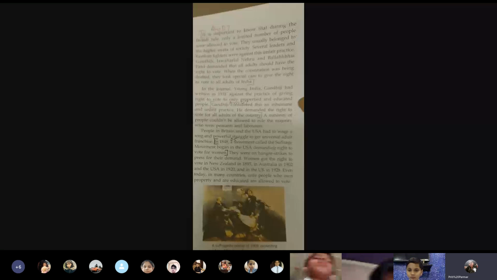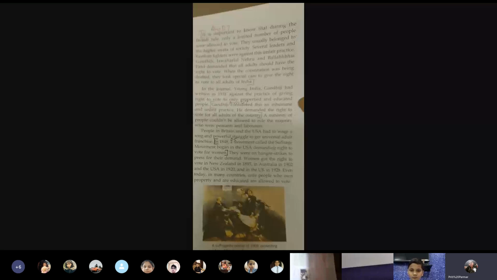Now, coming to the explanations, it is important to know that during the British rule, only a limited number of people were allowed to vote. They usually belonged to the higher strata of society. Several leaders and freedom fighters were against this unfair practice. Gandhiji, Jawaharlal Nehru, Vallabhbhai Patel demanded that all adults should have the right to vote. When the constitution was being drafted, they took special care to give the right to vote to all adults of India.